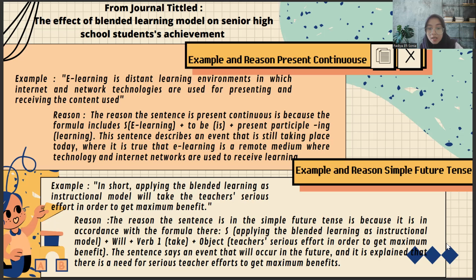There's subject, where the subject is applying the blended learning as instructional model, plus will, plus verb one, which is take, and plus object, where the object is teacher's serious effort in order to get maximum benefit. The sentence says an event that will occur in the future and is explained that there is a need for serious teacher effort to get maximum benefit.